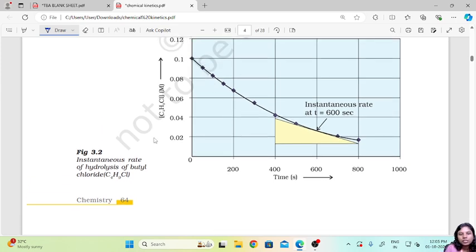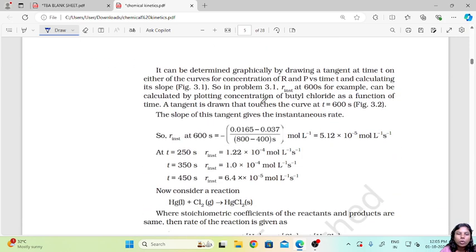So if I place a scale here, I can draw maybe a tangent like this, and one can be like this. If we use a proper scale to draw the two tangents, we will get somewhere here. So at this point, that is around 600 seconds, by finding the slope, we can find the r instantaneous.